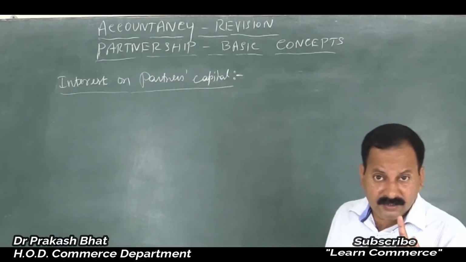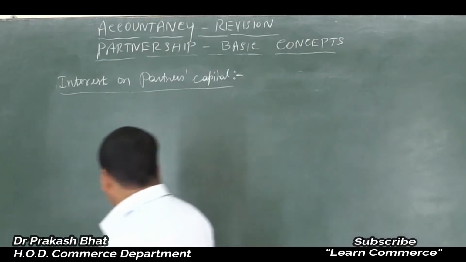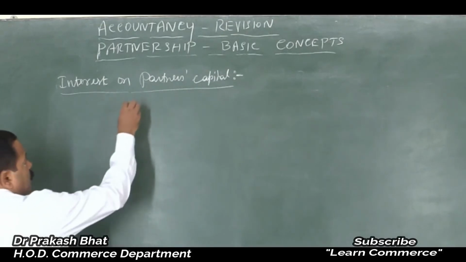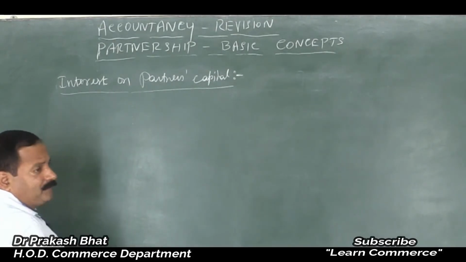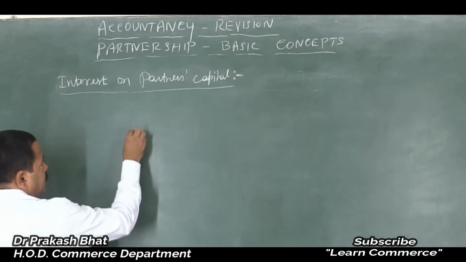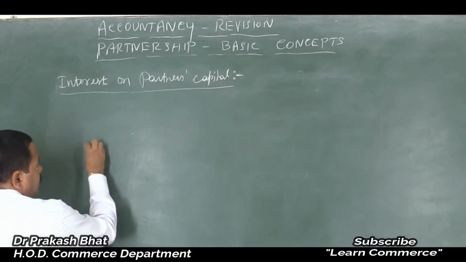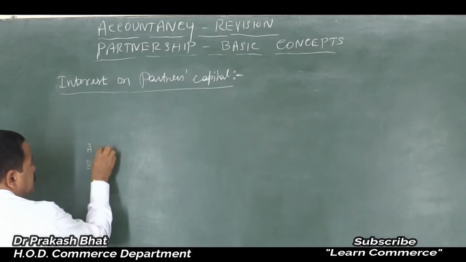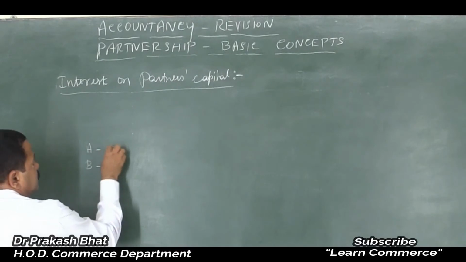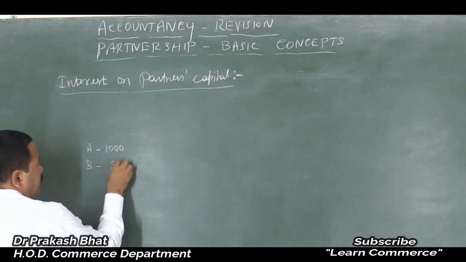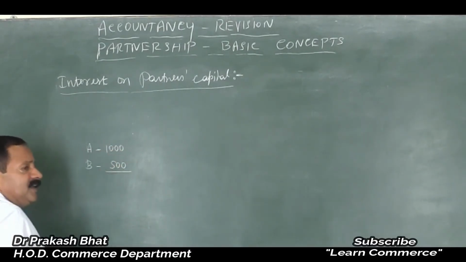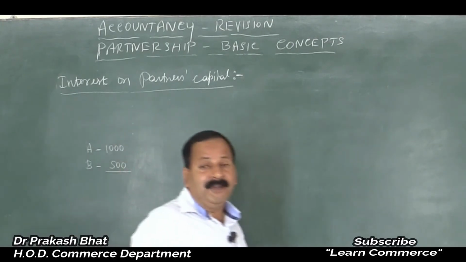Clear? If there is a loss in the business, then, and after all adjustments, interest on capital is to be provided. Mr. A and B are partners, suppose, and 1,000 to Mr. A and rupees 500 to Mr. B should be provided as interest on capital.